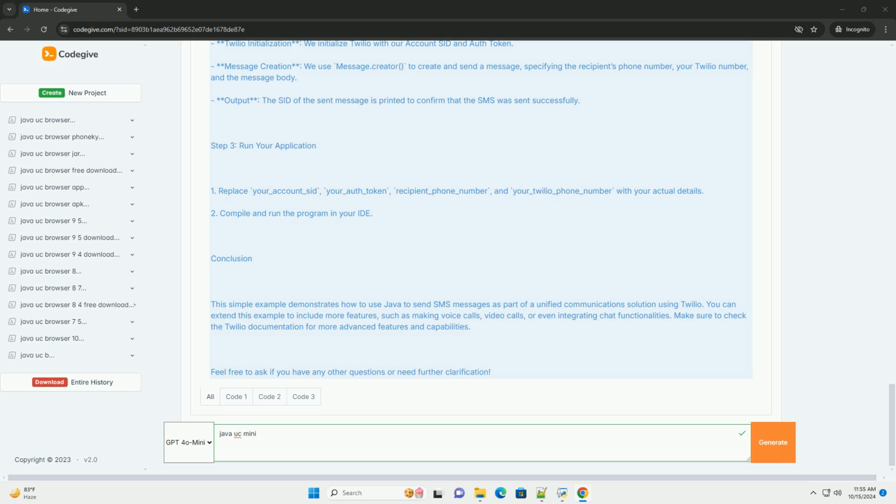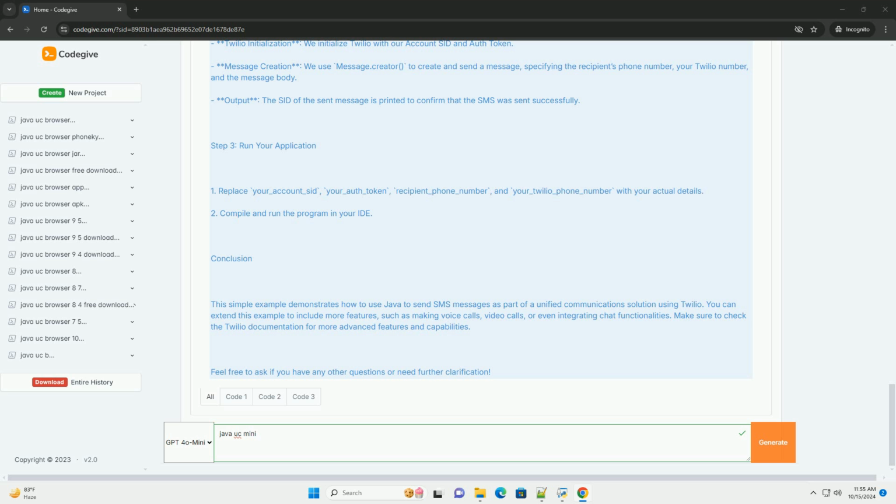Step 2, write the code. Here's how to send an SMS using Twilio. Explanation of the code. Import statements. We import necessary classes from the Twilio SDK. Twilio initialization.